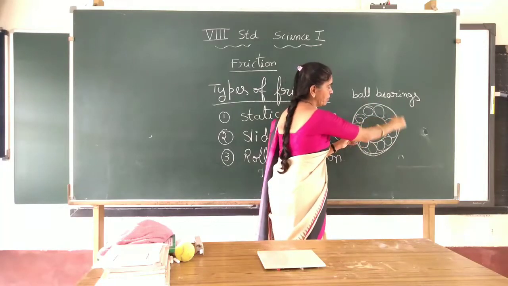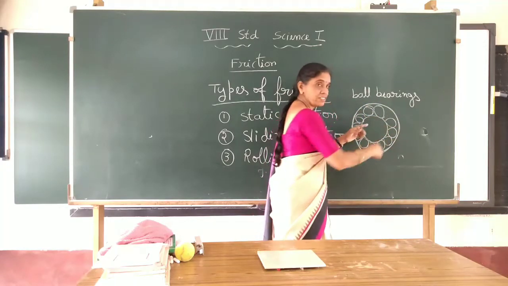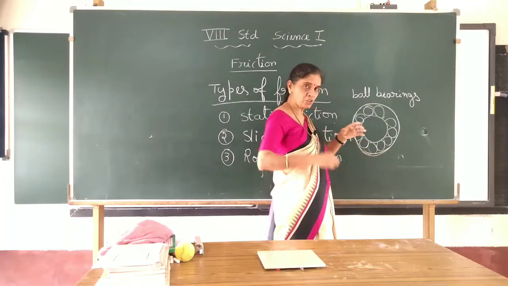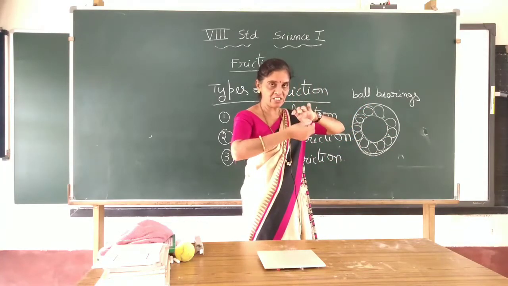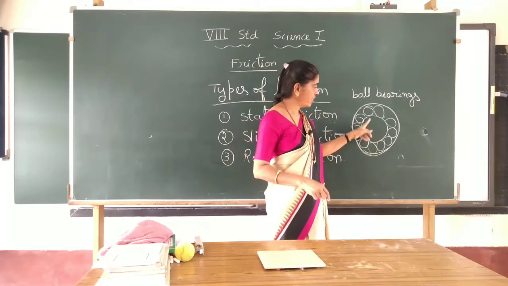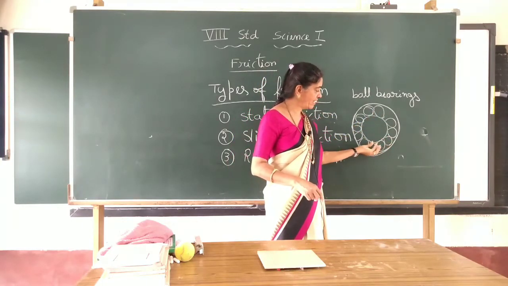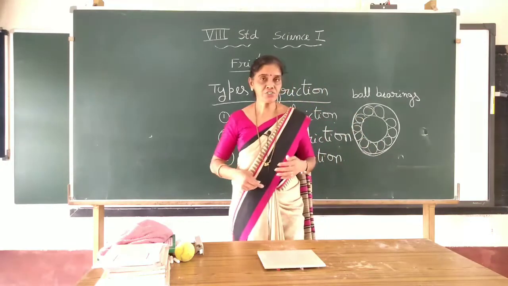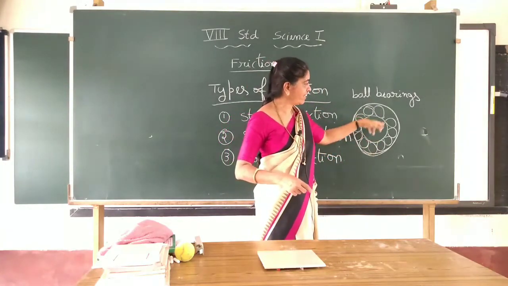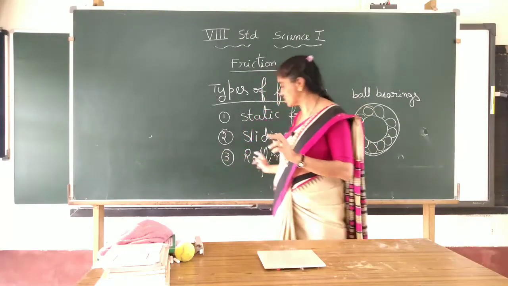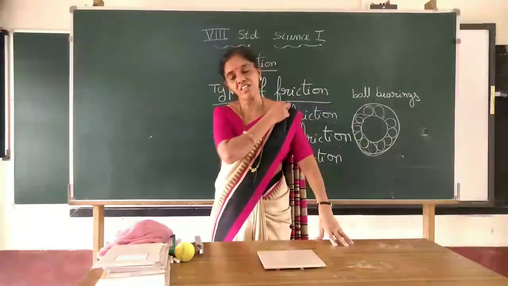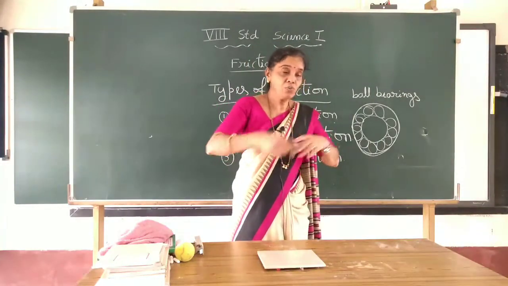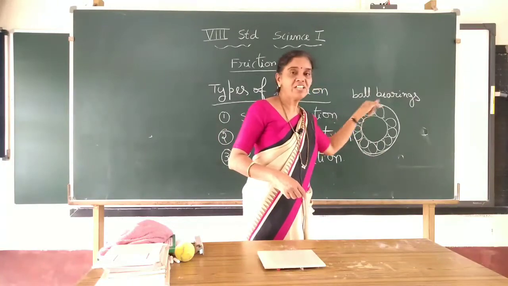If you want to rotate this and this together, this is the inner circle of the machine, and this is the outer circle. So two parts should rotate one inside the other. In this case, if they use small metallic balls, the friction will be reduced because they will roll very easily, since rolling friction develops at that instant, which is a very small amount, and the circular part will move very easily.